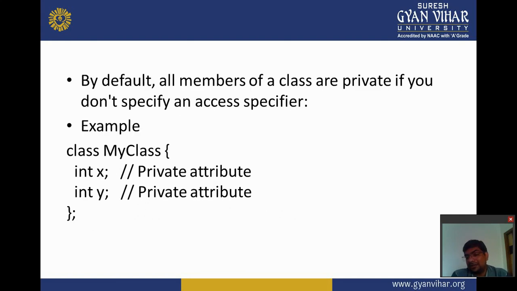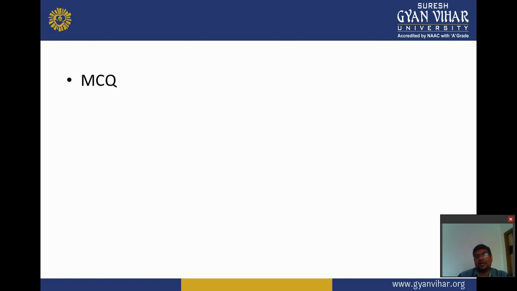By default, if you don't write any type of access specifier in the class, then by default it is converted into private in C++. All members of a class are private if you don't specify an access specifier. Like in this example, we didn't write any access specifier, so here x and y are also by default private attributes of the class.